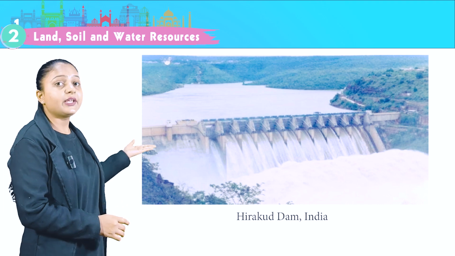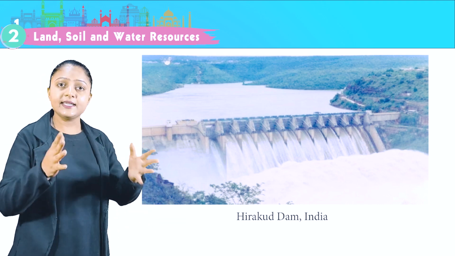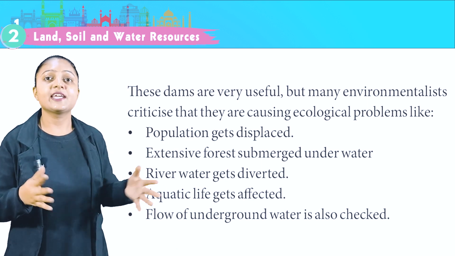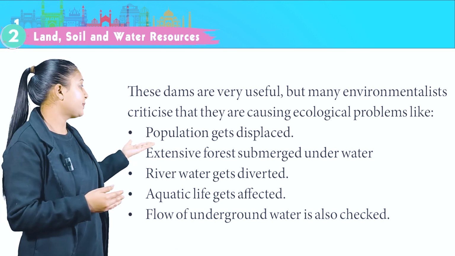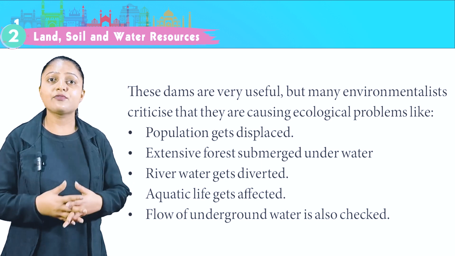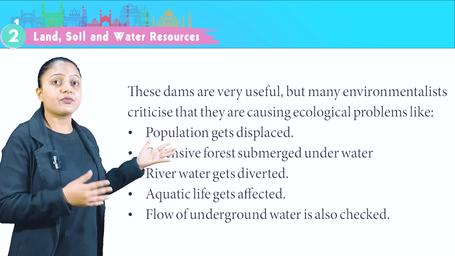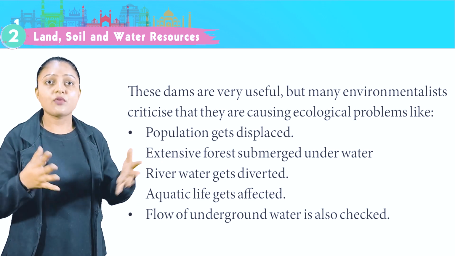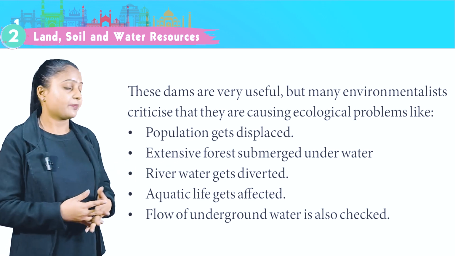This is the image of Hirakud Dam, India. These dams are very useful, but many environmentalists criticize that they are causing ecological problems like population gets displaced, extensive forests submerged underwater, river water gets diverted, aquatic life gets affected. Flow of underground water is also checked.